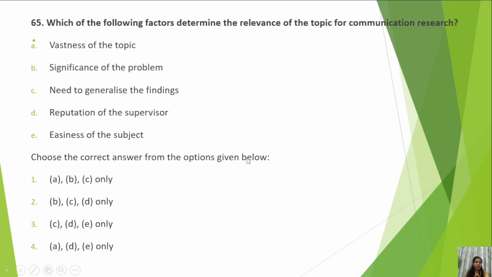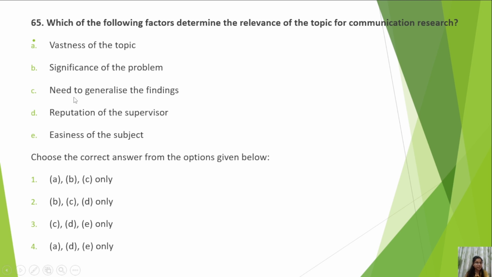Next is, which of the following factors determine the relevance of the topic for communication research? Vastness of the topic, significance of the problem, need to generalize the findings, reputation of the supervisor, or easiness of the subject. See here, reputation of the supervisor has nothing to do with the relevance of the topic. So, eliminate option D. Now we are left with two. B and C automatically get correct.